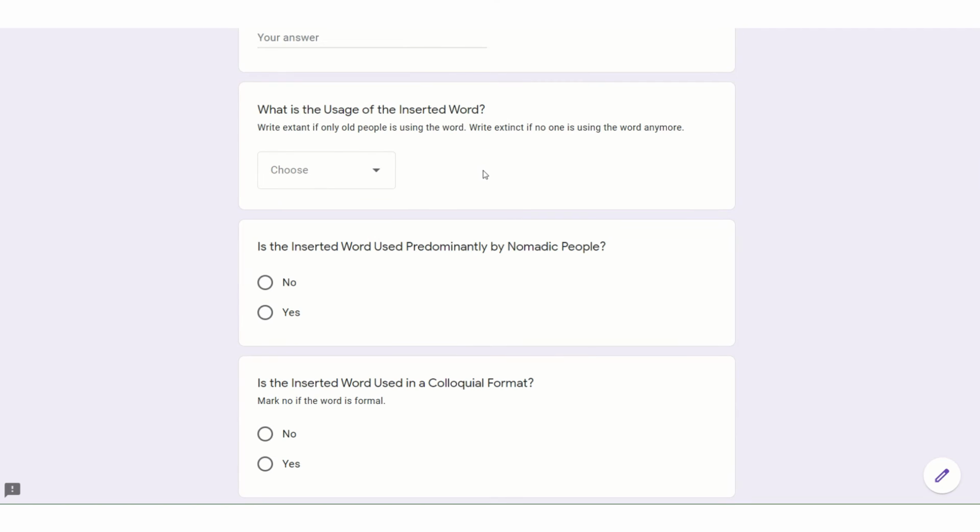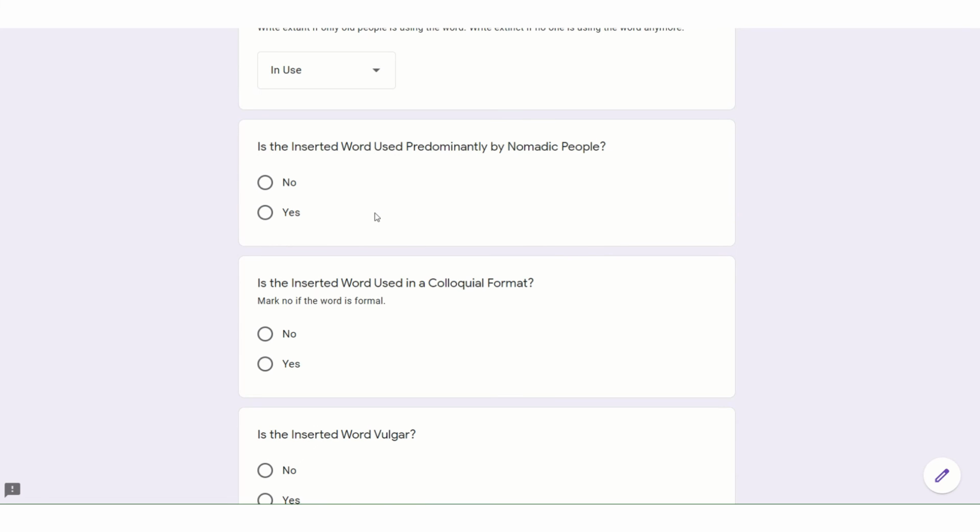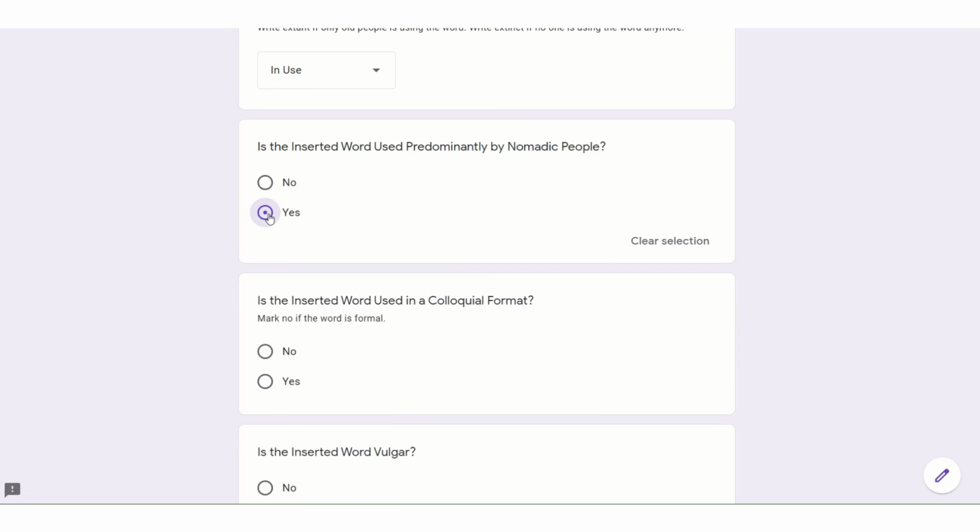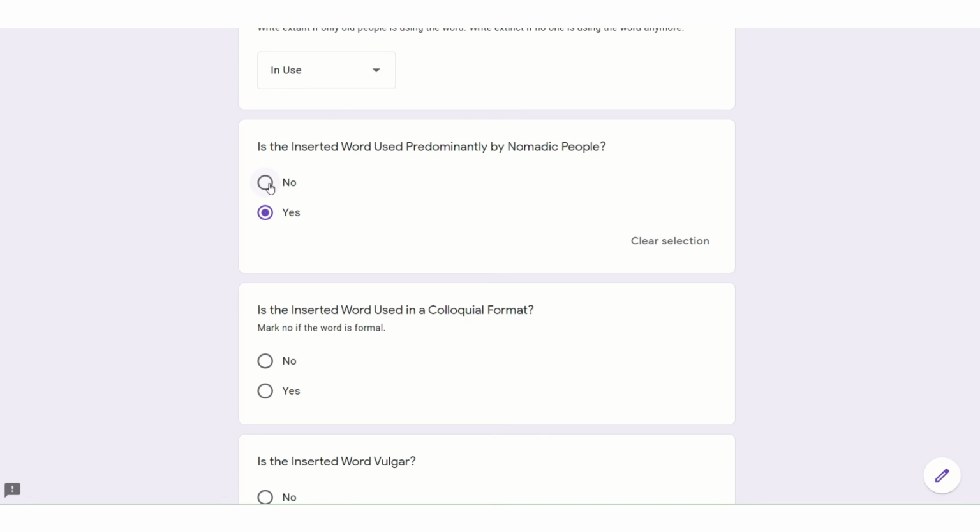We then input the usage of the inserted word. We select in use if the word is still in use. We select extant if only old people are using the word, and we use extinct if no one is using the word anymore. So in this case we put in use. We select yes if the word is predominantly used by nomadic people. In this case it's a no.